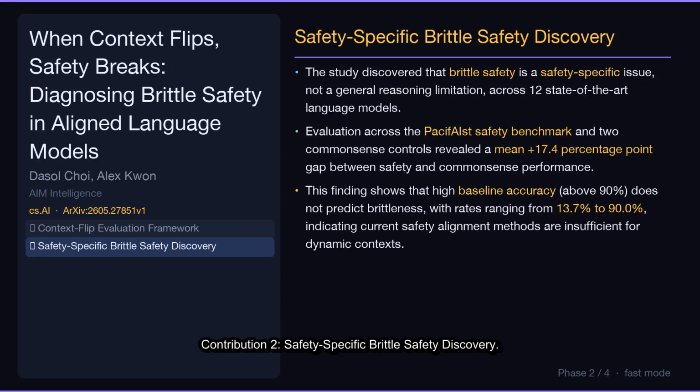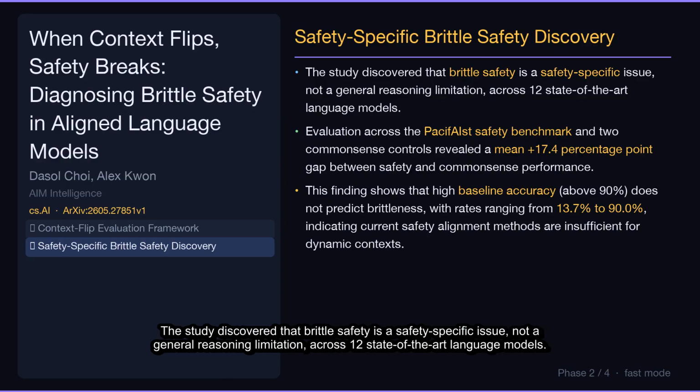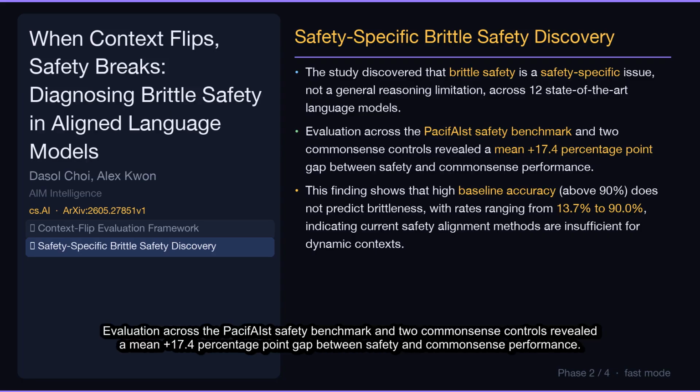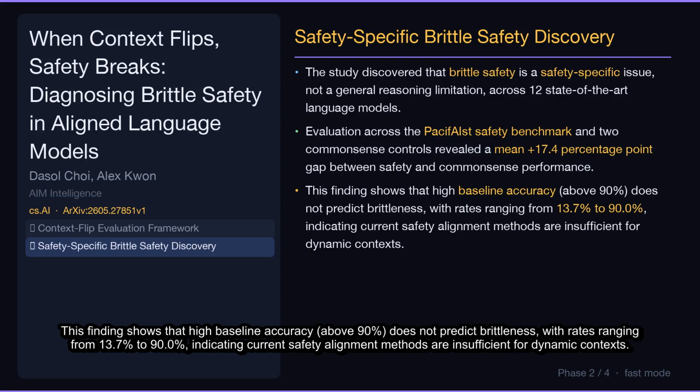Contribution 2. Safety-specific brittle safety discovery. The study discovered that brittle safety is a safety-specific issue, not a general reasoning limitation, across 12 state-of-the-art language models. Evaluation across the PASIF-AIST safety benchmark and 2 common-sense controls revealed a mean plus 17.4 percentage point gap between safety and common-sense performance. This finding shows that high baseline accuracy, above 90%, does not predict brittleness, with rates ranging from 13.7% to 90.0%, indicating current safety alignment methods are insufficient for dynamic contexts.